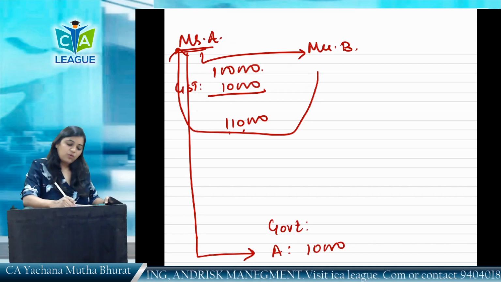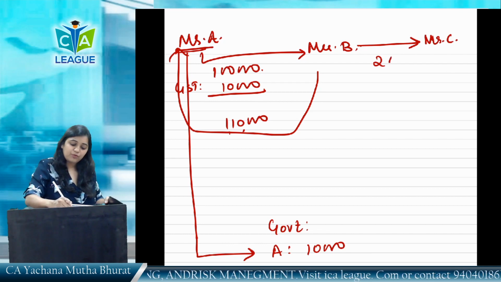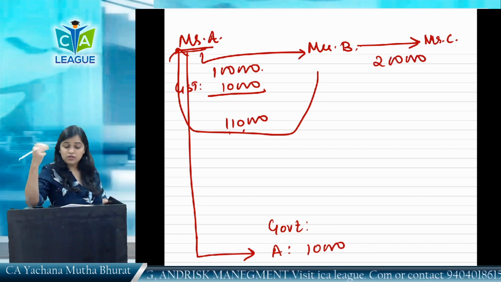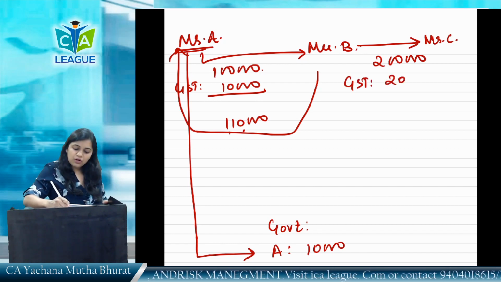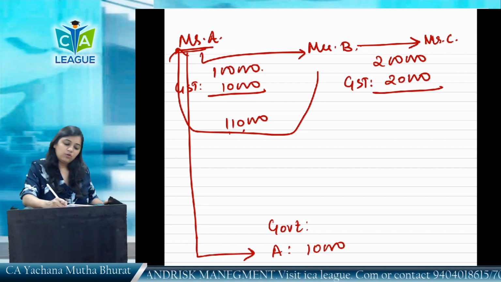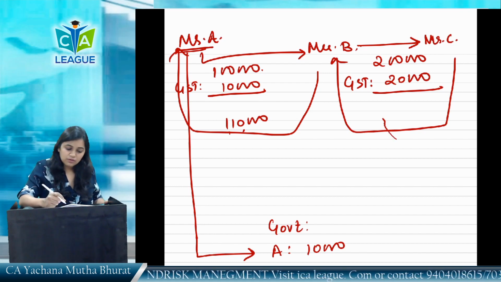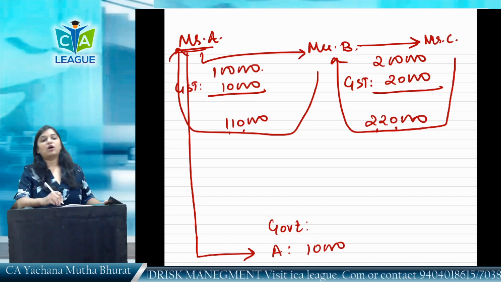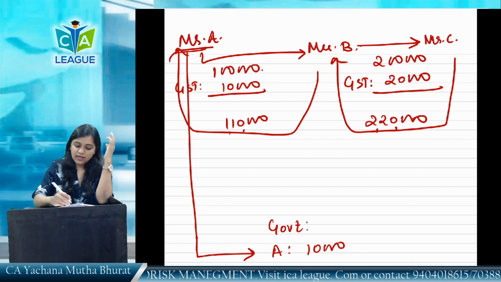Then the transaction flow continues. Mr. B sold the similar goods to Mr. C, for example, for 2 lakh. Mr. B is a wise businessman. He has sold the goods at double the price, and the GST will be levied in this transaction again, for 20,000, for example. So now what will Mr. C do? Mr. C will pay Mr. B 2,20,000, out of which 2 lakh Mr. B will retain. Out of that, 20,000 he has to pay to the government.